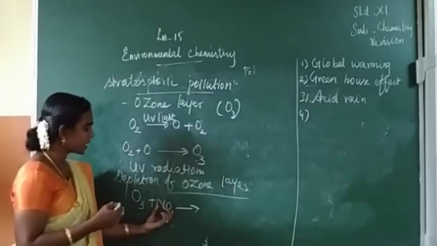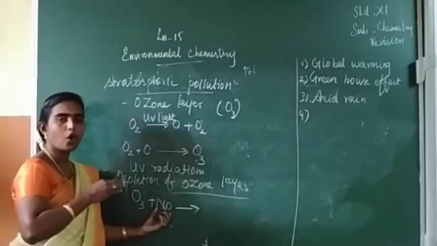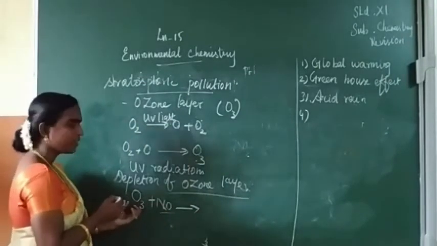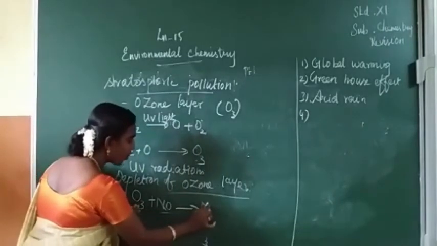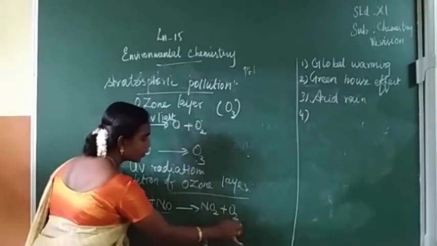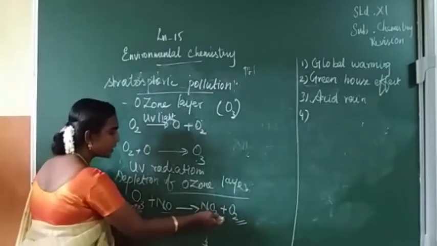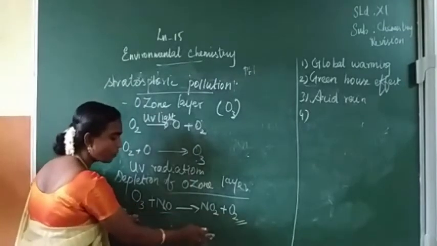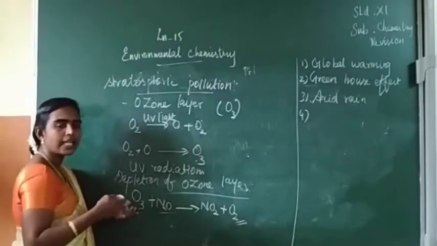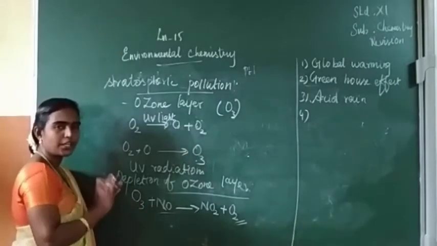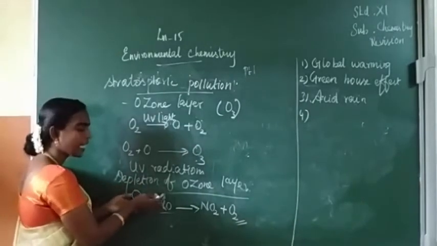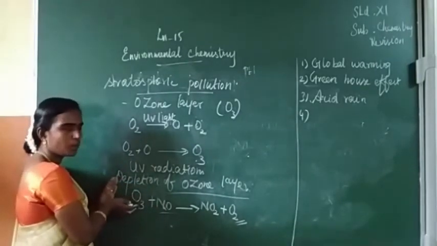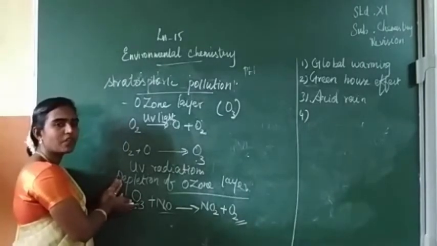So these gases, this nitric oxide which is formed by jet engines and supersonic jets, when combined with an ozone molecule, forms NO2 plus O2. Okay, so this NO2 again reacts with oxygen and finally forms nitric oxide. So nitric oxide is produced continuously as a chain. Once nitric oxide is produced, the same nitric oxide can react again with an ozone molecule, and continuous depletion will be going on.